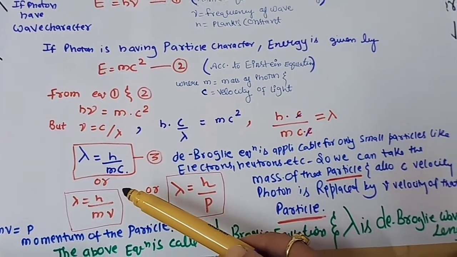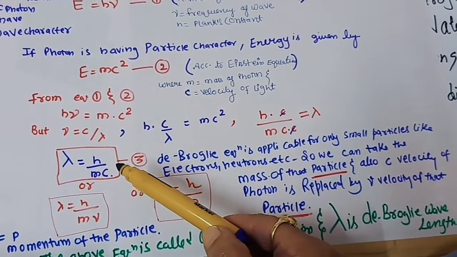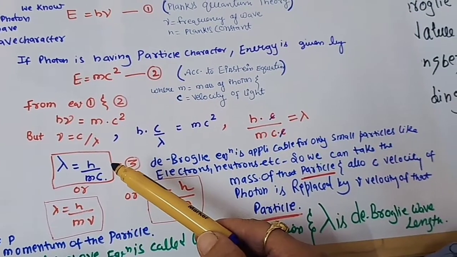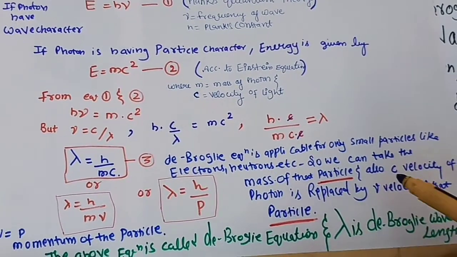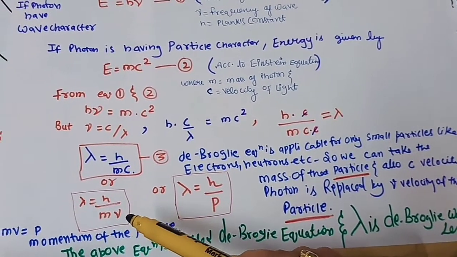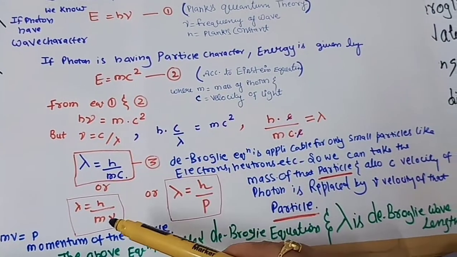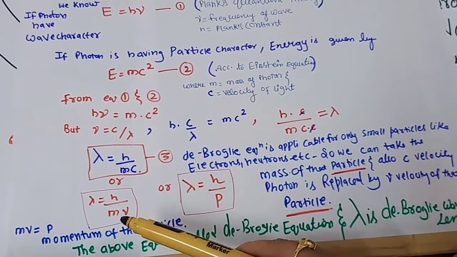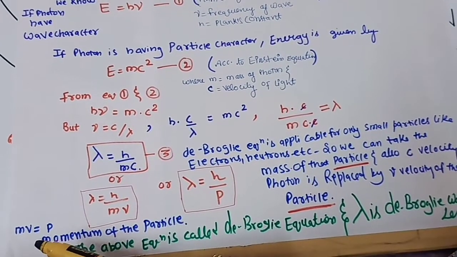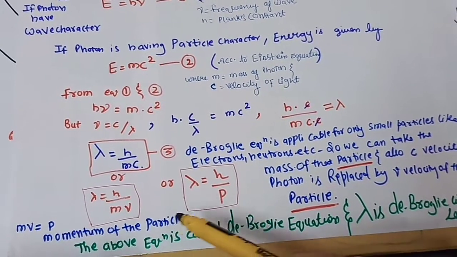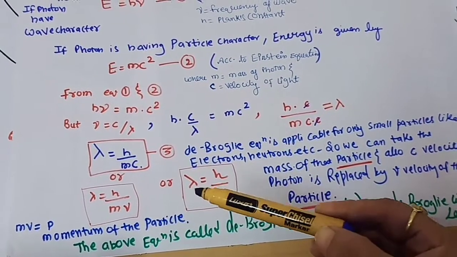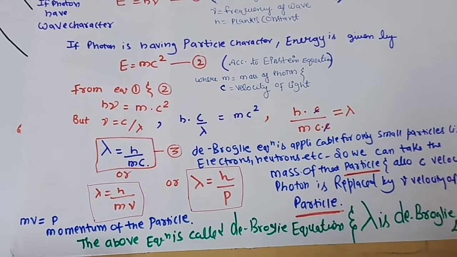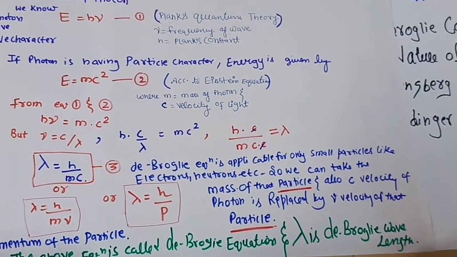Or we can also write, as we know that c is the velocity of light, we can replace it with the velocity of the particle, that is v. So we can change this equation to lambda equals h upon mv. What is mv? mv is the product of mass and velocity, also known as the momentum. So we can write this relation as lambda equals h upon p, and the above equation is known as the de Broglie equation, and lambda is the de Broglie wavelength.